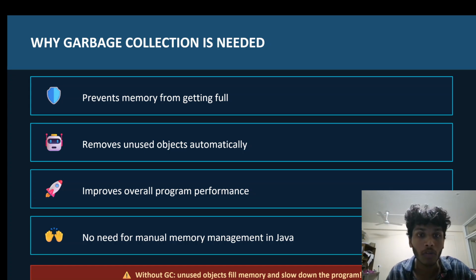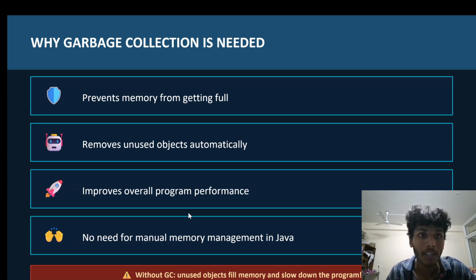Next, it removes unused objects automatically. Next, it improves overall program performance. Garbage collection improves overall program performance. The last thing is no need for manual memory management in Java. It automatically manages the memory, and this automatic memory management is done by garbage collection. So these are the main points why the garbage collector is needed in Java.